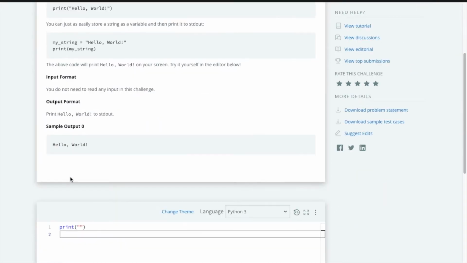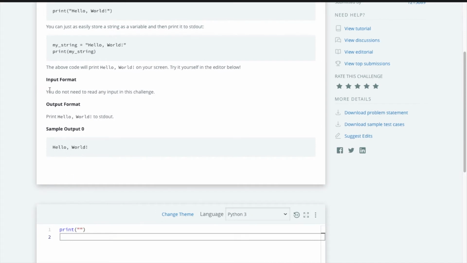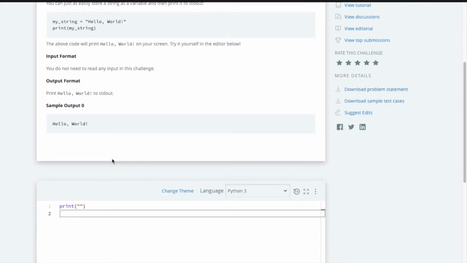Coming to the actual problem, here they want us to print hello world. Here we need not take any input. The output should be hello world. There is one important thing. Always remember that output is case sensitive. Here they gave H as capital and ello as lowercase. We have to always follow the same order, not only in HackerRank, but on any competitive platform.